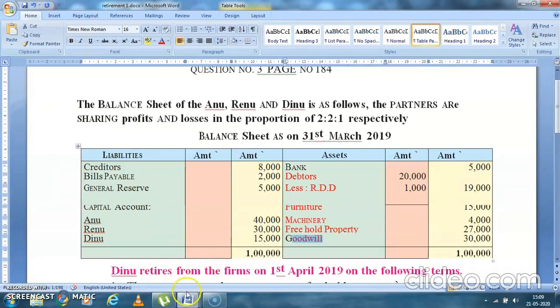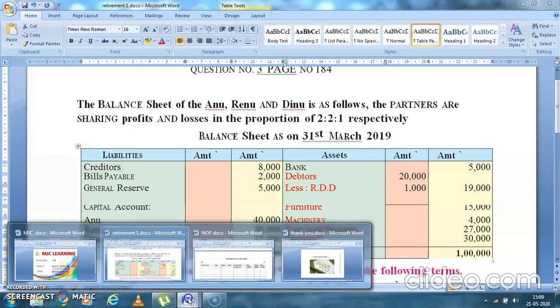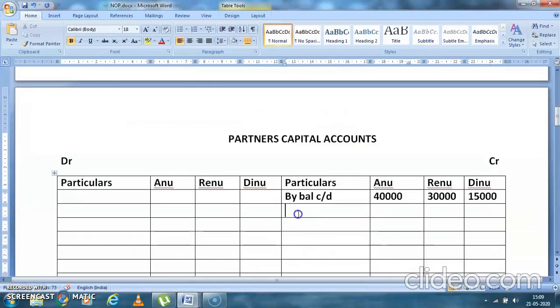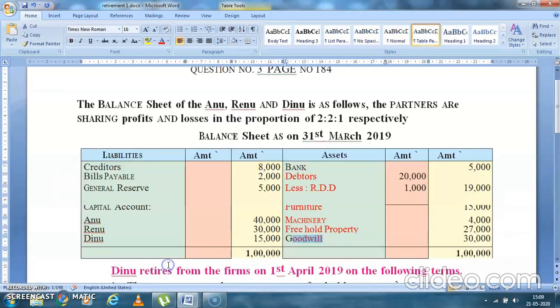Then the general reserve is 5,000 and the profit sharing ratio is 2:2:1. See, whatever reserve there is, as we told you in admission also, the reserve will be divided among the partners. So it is 5,000, it was simple: 2,000, 2,000 and 1,000. 5,000 divided by 5 comes to 1,000. So by this we have completed the posting of the balance sheet. Now let's go to the adjustment part.